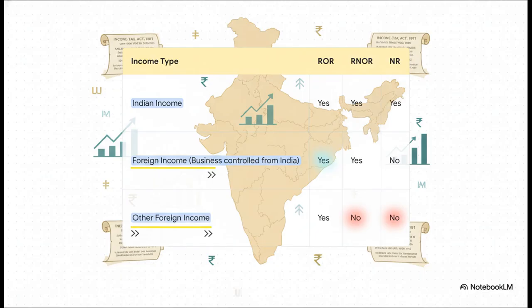That's any money received or earned in India. See, it's taxable for everyone. Doesn't matter if you're ROR, RNOR, or a non-resident. That makes sense. But now check out the foreign income.